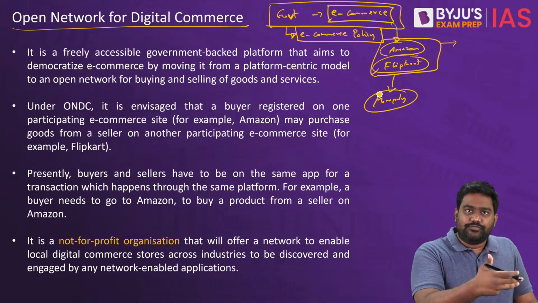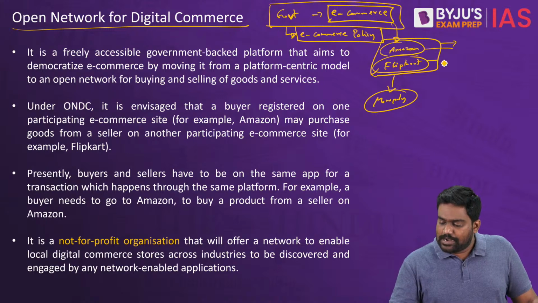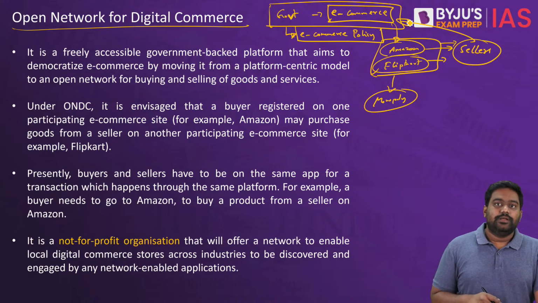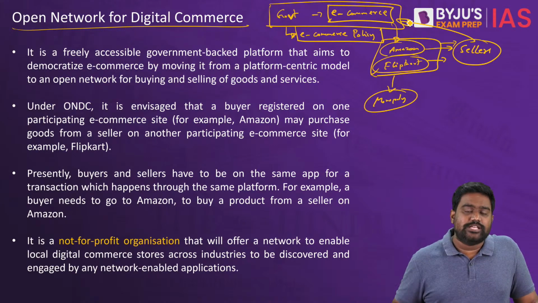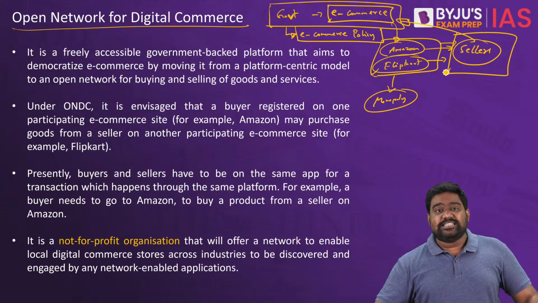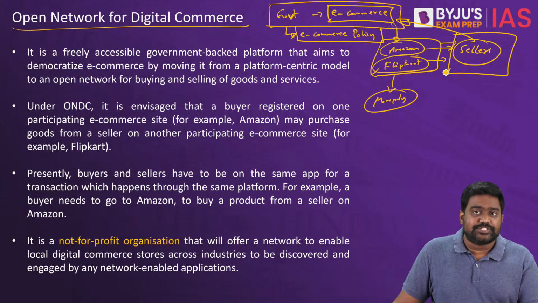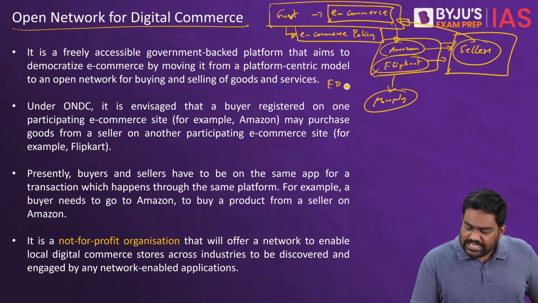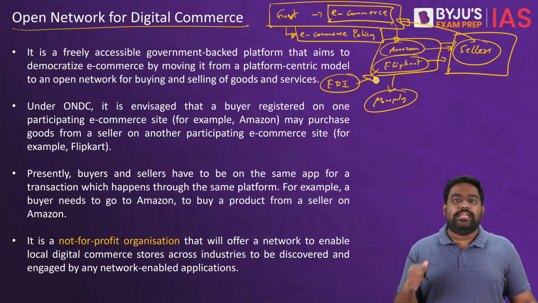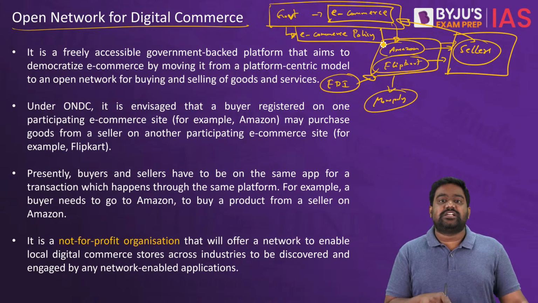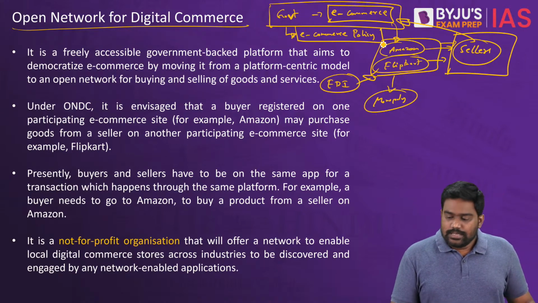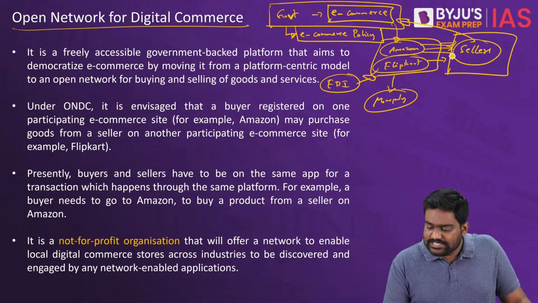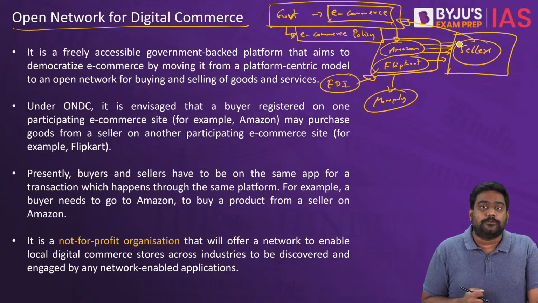If you guys know, just a few months before, Amazon and Flipkart themselves were sellers on their platforms. They would have their own warehouse, they would procure their own products, and they would be selling their own products on their own marketplace. The government of India has put a ban on this. Through FDI policy, a restriction has been placed on the e-commerce sector that marketplace companies cannot sell their own products. Amazon cannot have its own warehouse and sell products on its own platform, because they will prioritize their own products, thereby giving themselves a dominant position.